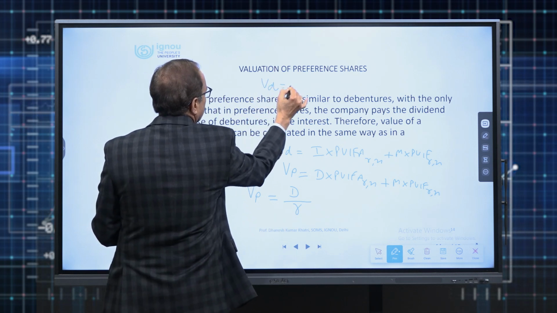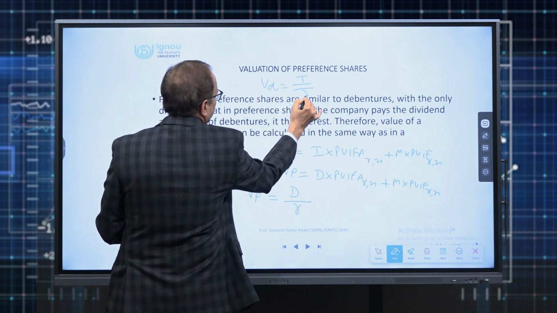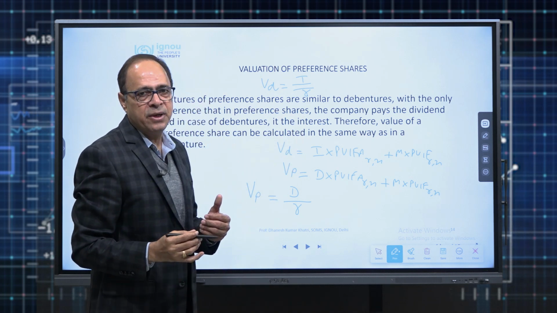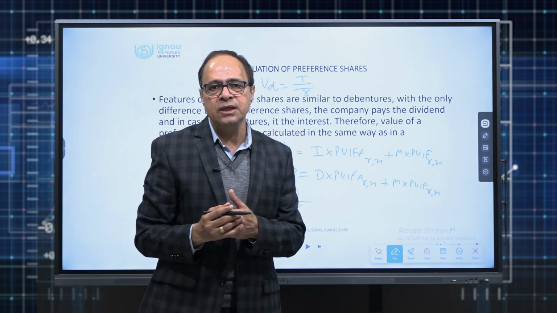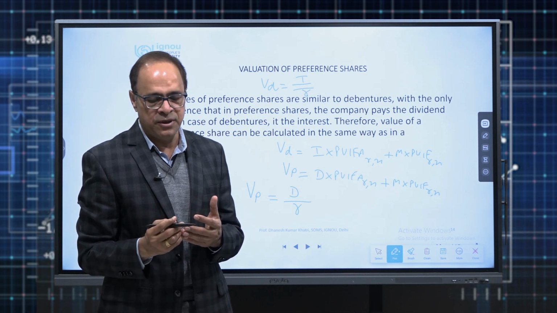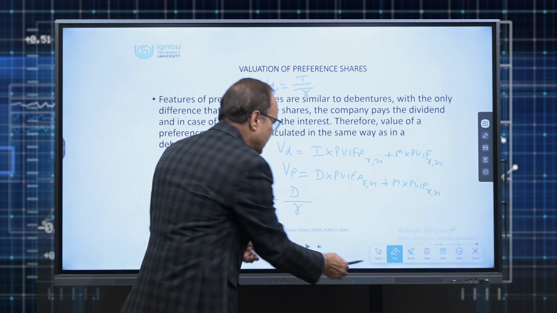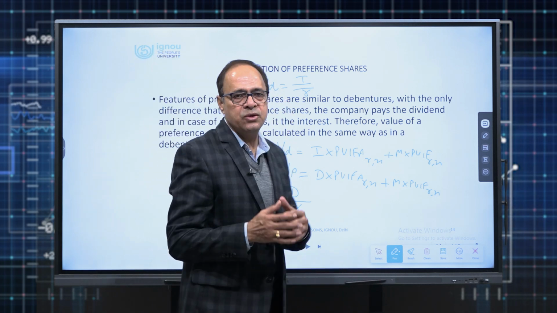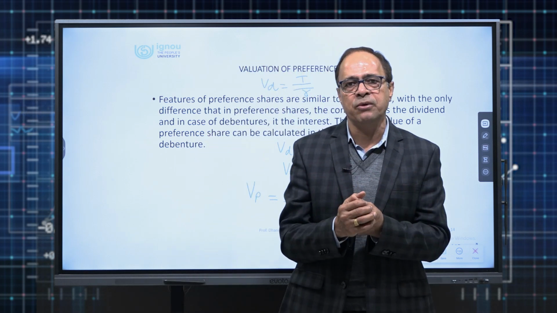Value of non-redeemable debenture was I upon R. So the only change is taking place. I is getting replaced with D. D stands for dividend per share every year to be paid by the company. So that is how the simple fundamental of the debenture valuation can get applied to the valuation of preference share.